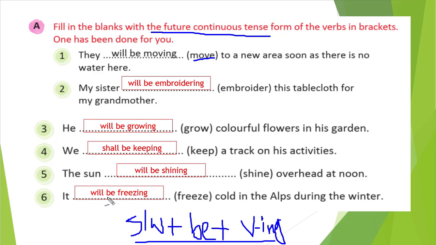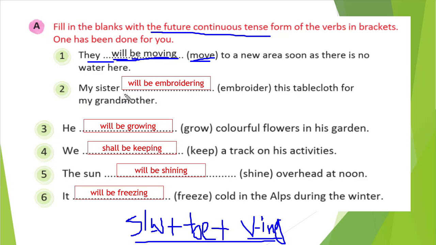So first, with they, what will we write? Will, right? Only when I and we are there will we use shall. So first we will write will, then there is a be, so we wrote be, and then our verb is move. So what is the verb with ing of move? That is moving. So that is all we need to write here.